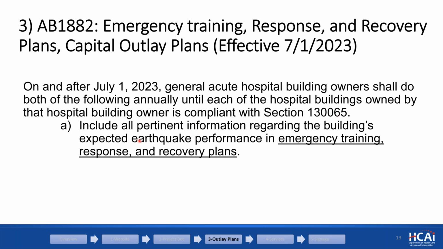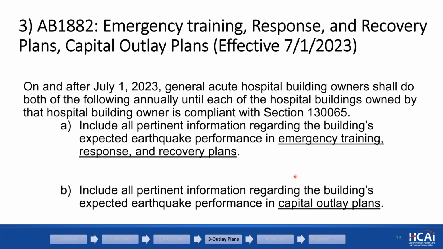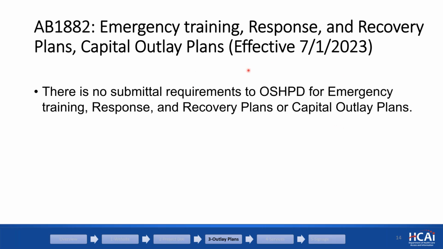So what are those things? Basically, including the information regarding the earthquake performance in emergency training, response and recovery plans, and including that information in the capital outlay plans.